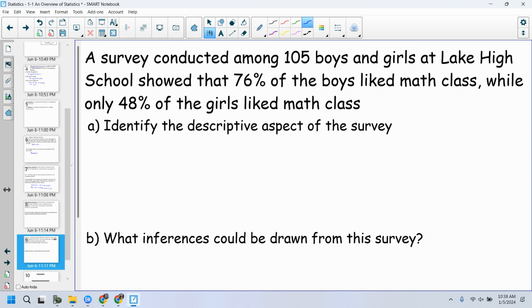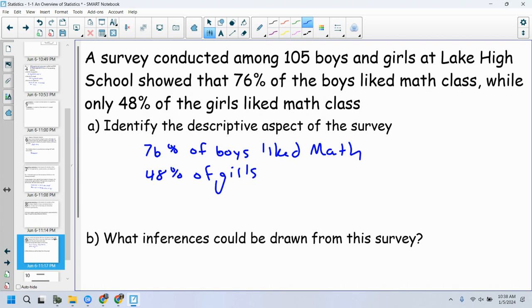Okay, 76% of boys liked math, 48% of girls liked math. Am I saying anything like, oh, more boys like math than girls? No. That's just bare bones.